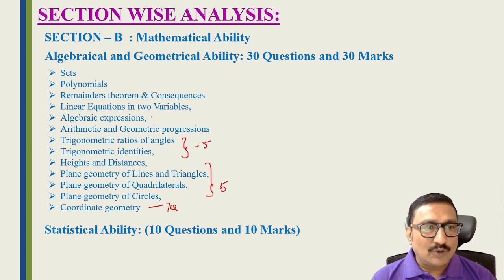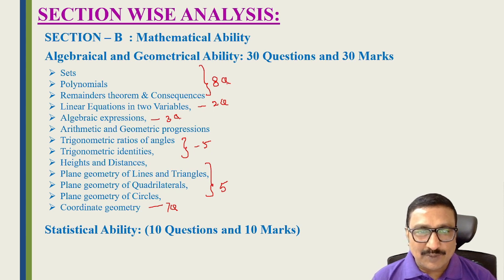So the rest: coordinate geometry, linear equations and quadratic equations 2 questions, and algebraic expressions they asked 3 questions. So total here 15 plus 7, 22. The rest of the 8 questions they asked from sets and polynomials, other areas. So these are the 8 questions they asked. Last year, if you compare the 4 slots' papers, you can see these questions.